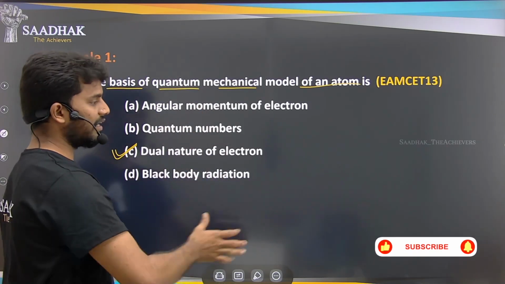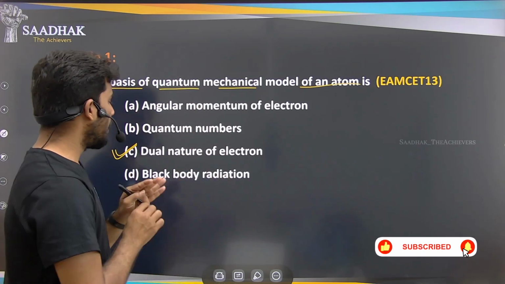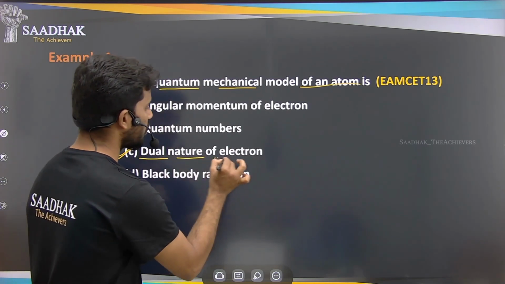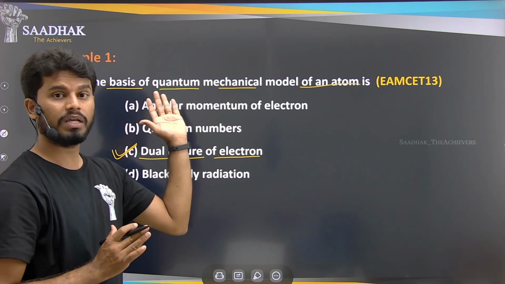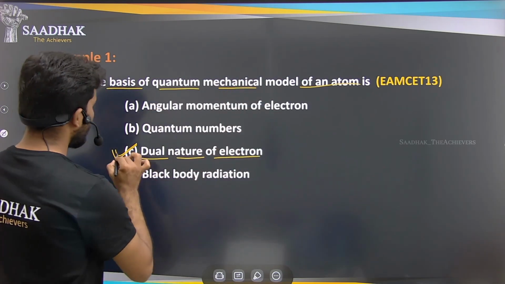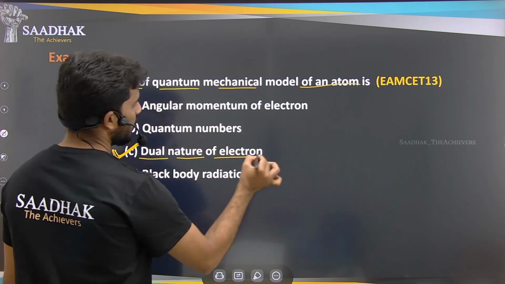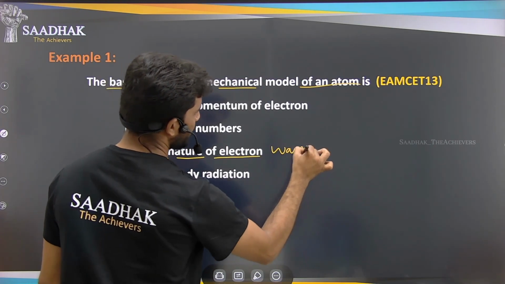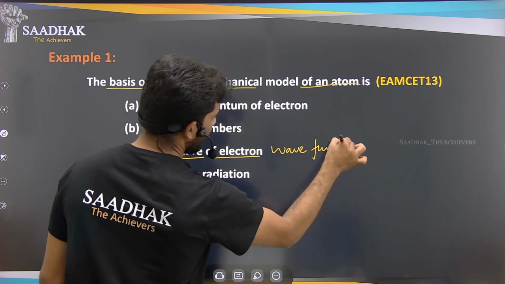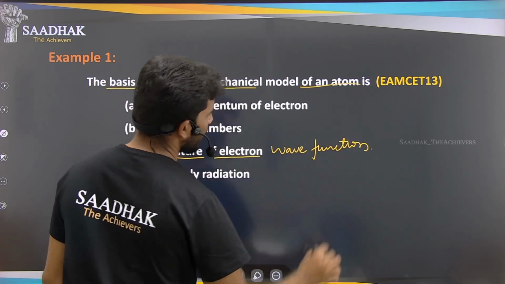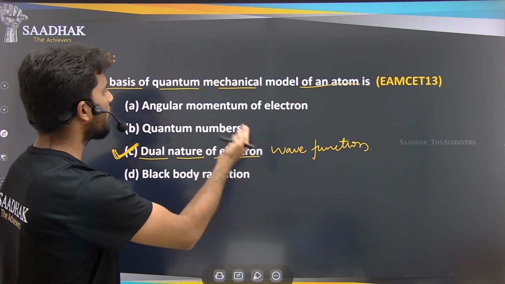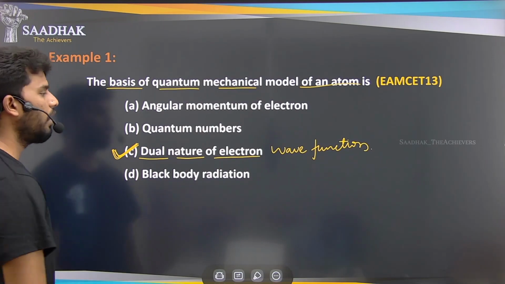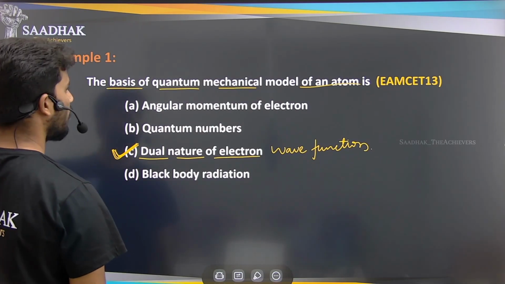But in the later developments we were able to explain the dual nature of electrons, that is nothing but the wave function that was given by Schrodinger, and that helped us as the basis. By the wave function we were able to explain the orbitals, yes. So because of that, that will be our basis for the quantum mechanical model of the atom.